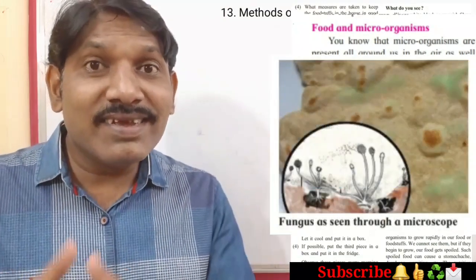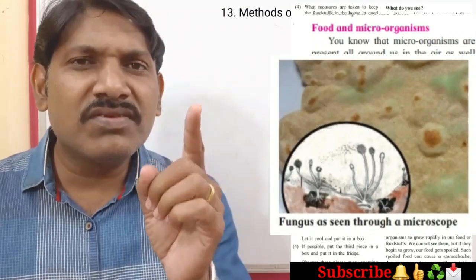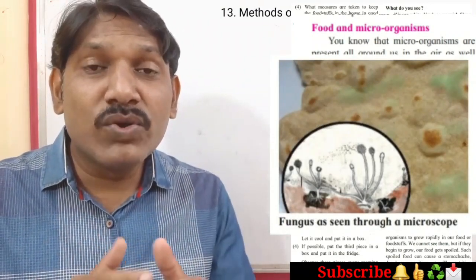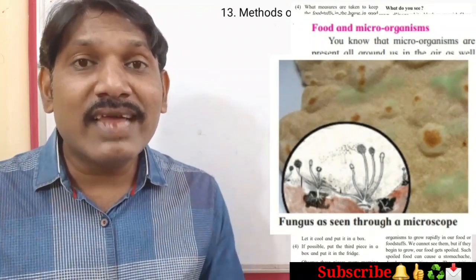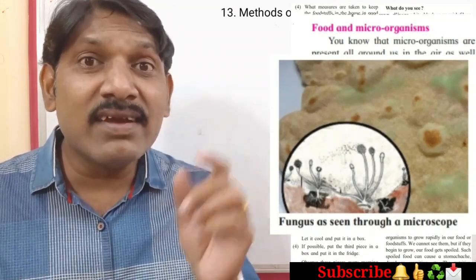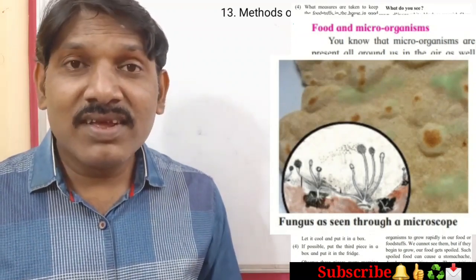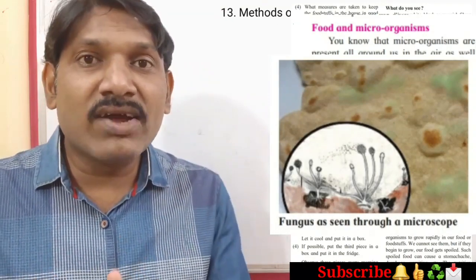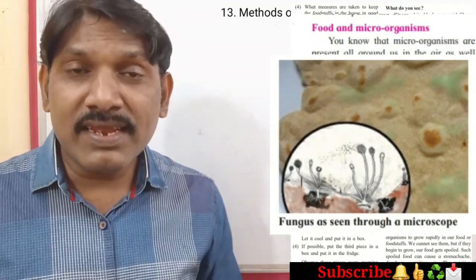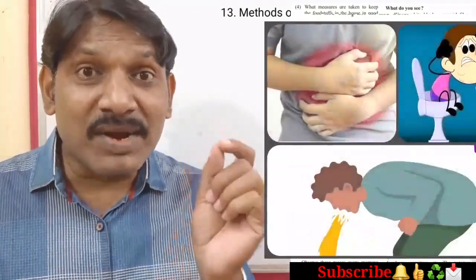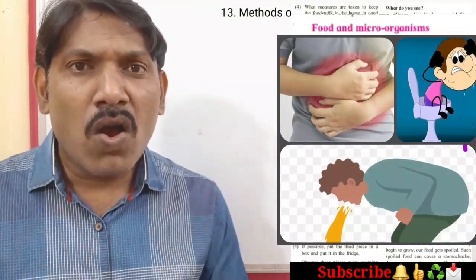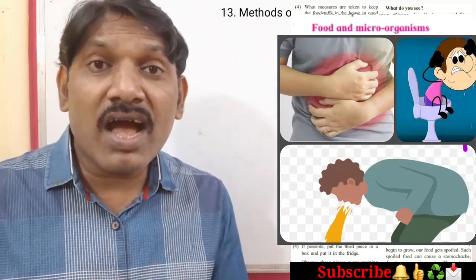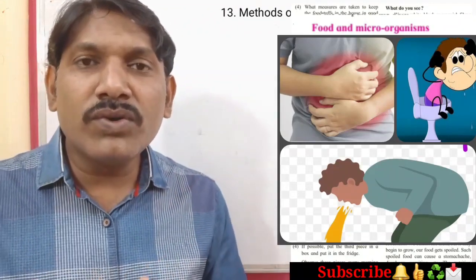Students, as it is a microorganism, we cannot see it, but gradually if it is growing, then we can see that the foodstuffs are getting spoiled. And students, knowingly or unknowingly, if we eat such kind of spoiled food, then we can face stomachache, diarrhea, vomiting, etc. Most of the time when we have diarrhea or vomiting, then we go to the doctor.